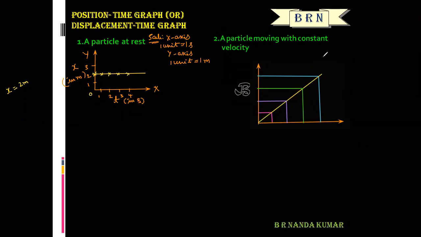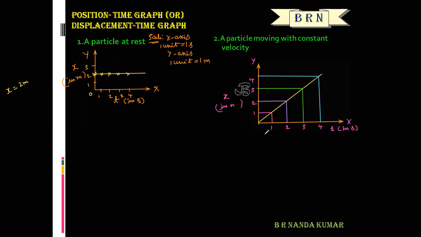Again here let us choose a scale: along the x-axis, 1 unit equals 1 second: 1, 2, 3, 4, and so on. Along the y-axis, 1 unit equals 1 meter: 1, 2, 3, and so on. Displacement is measured in meters. Time is measured in seconds.